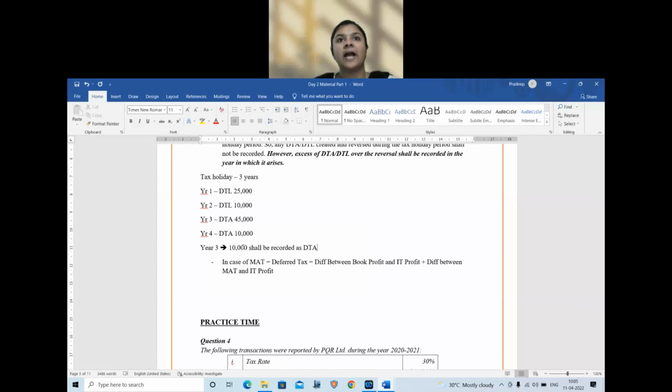We have to calculate it. In year one, for whatever items are available, say for example that year's expense you may not know, but for items like depreciation or certain long term benefits, you will know what the DTA or DTL is. To the extent that is available, you should calculate the offset. Every year book profits will change, but you will know the DTA or DTL for certain items from the beginning itself.